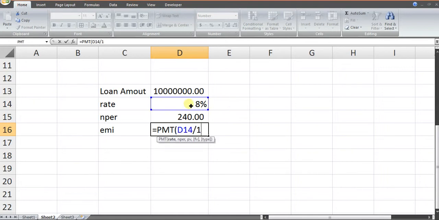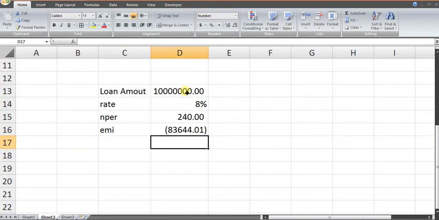8% by 12, because in this case it is monthly. NPER is 240. PV is this. Future value is 0 and type is 0. In a loan, type is always 0. 83,644 is the EMI.